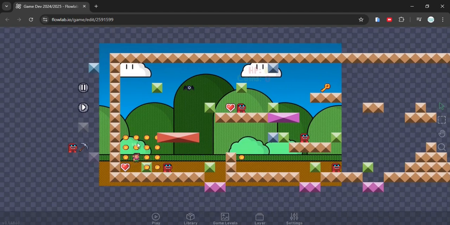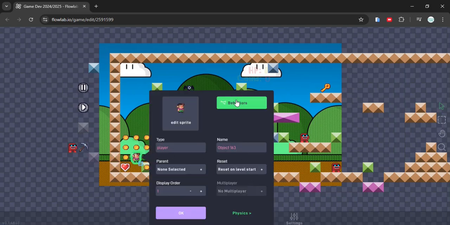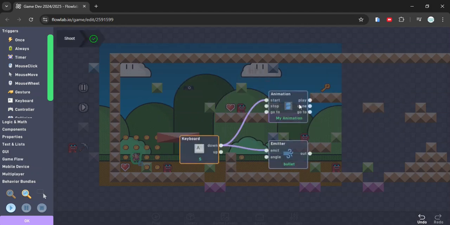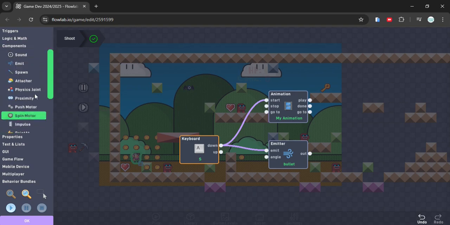Okay, we have the sound effect for the coins and heart, and then next is if we throw the object, if we throw something. Okay, you can go to players behavior and go to the shoot bundle. Okay, this one. So if we press the S button, it will throw an object and then play a sound effect. Okay, you need to put the sound effect here.